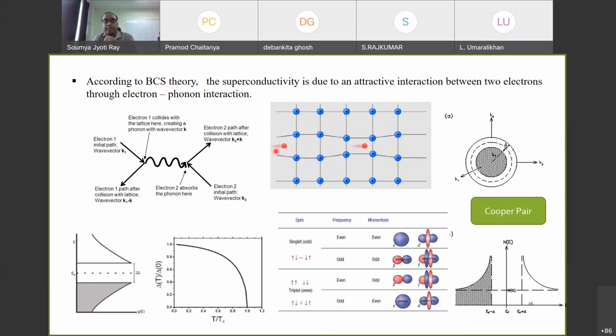Now let's say if there is an electron that tries to move through this lattice, then what will happen here is that, if these red circles are representing electrons, whenever one electron is coming to this position, then these four ions will get slightly attracted towards the electron because the charge is different in these two cases, which means that there will be a slight distortion in the lattice.